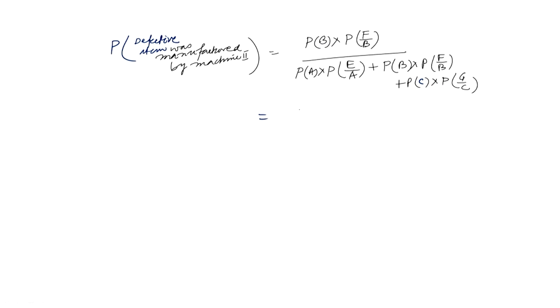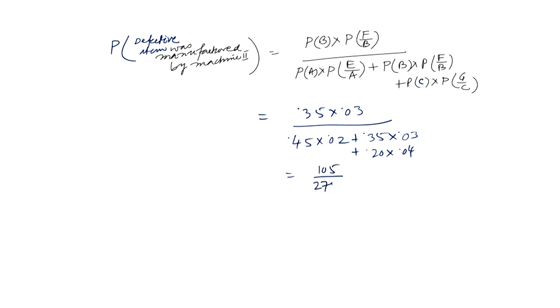So 0.35 into 0.03 divided by 0.45 into 0.02 plus 0.35 into 0.03 plus 0.20 multiplied by 0.04, and this is equal to 105 divided by 275. So we get 21 by 55, and similarly the probability that the defective item was manufactured by machine 3